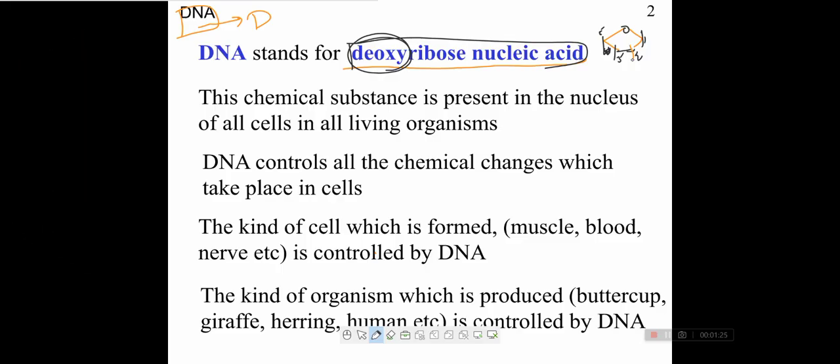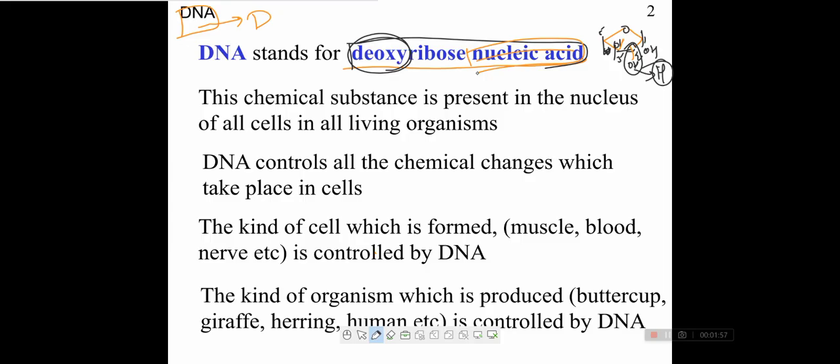Each prime carbon has an OH group and H. So in DNA, this 2' doesn't have an OH group; only a hydrogen atom is present here. So the name comes from that. Deoxy means there is no oxygen. So this is deoxyribose nucleic acid.